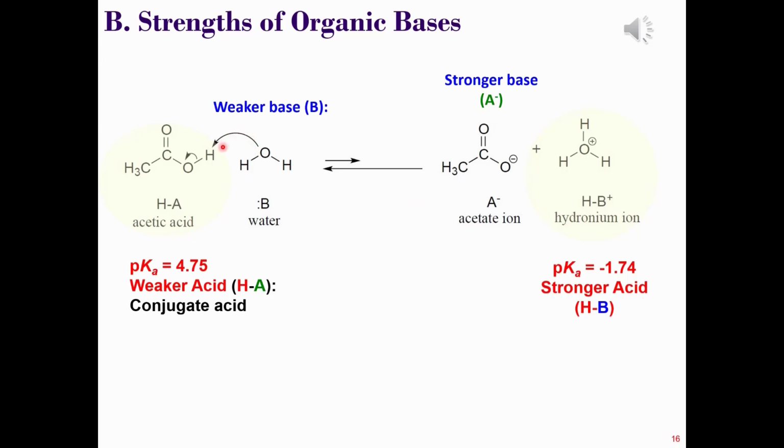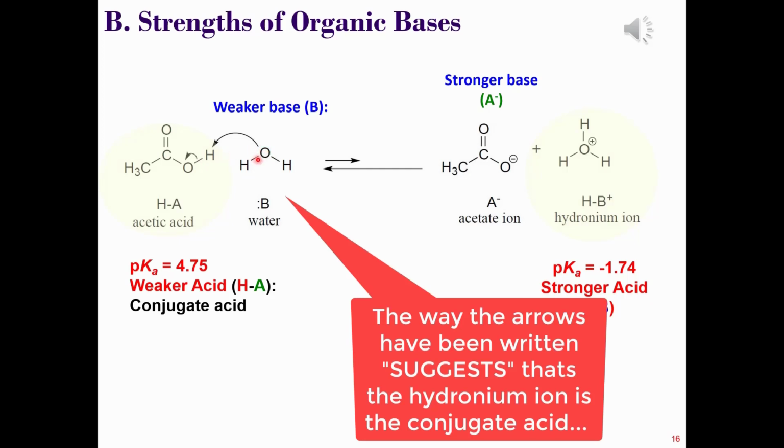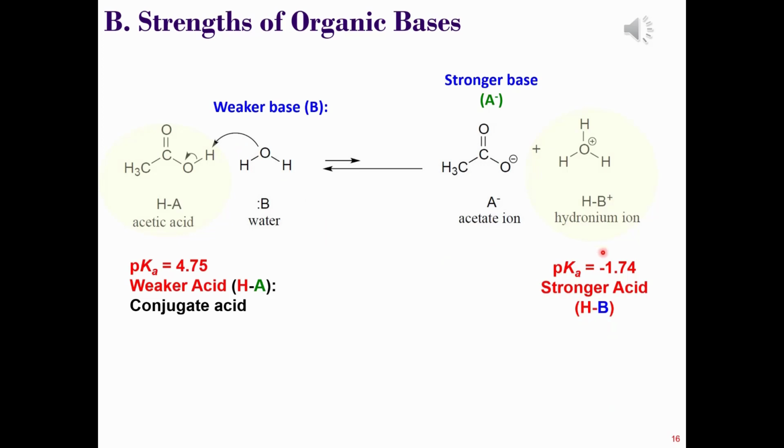Also, the hydrogen atom is behaving as an electrophilic atom and is accepting an electron pair from water. Therefore, the suggestion is that the conjugate acid is the hydronium ion. The hydronium ion would have to donate the proton back to the acetate anion to reform acetic acid. Note I used the word suggestion though. Already if you're looking at the equilibrium arrows, you might be thinking it's the other way round. You're right, but humour me.